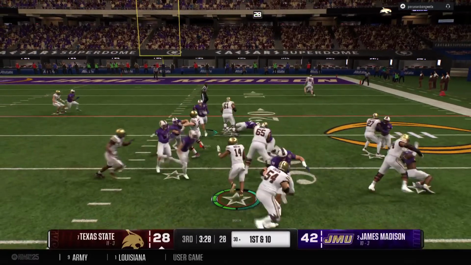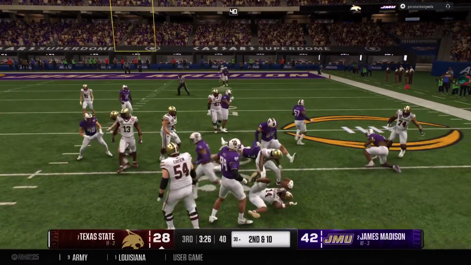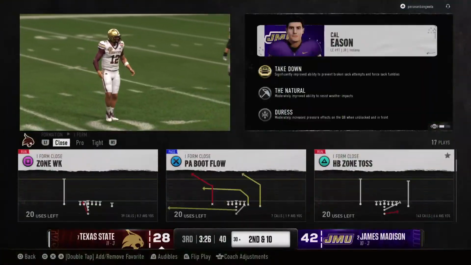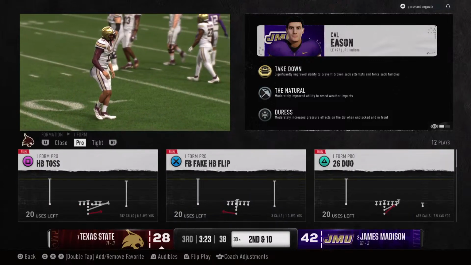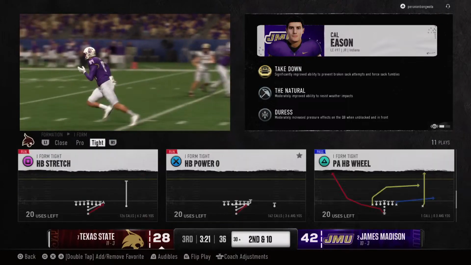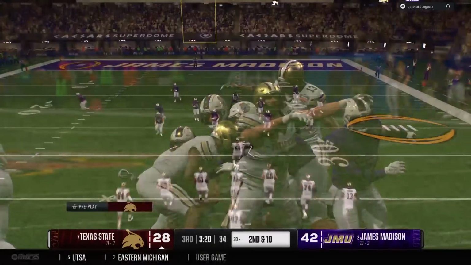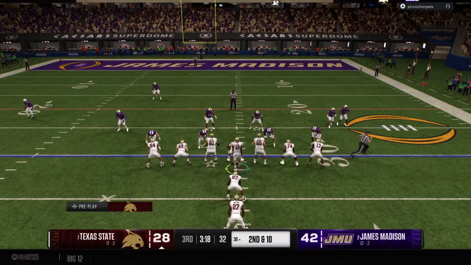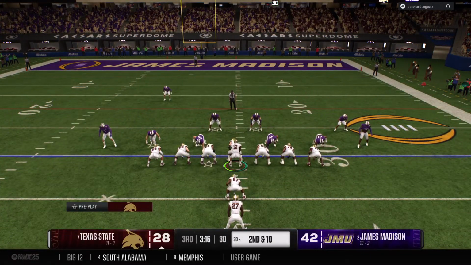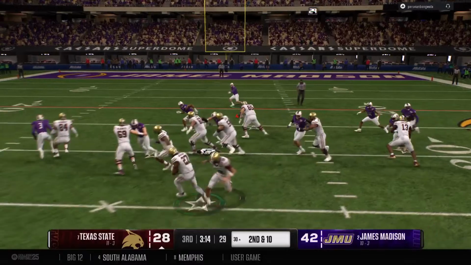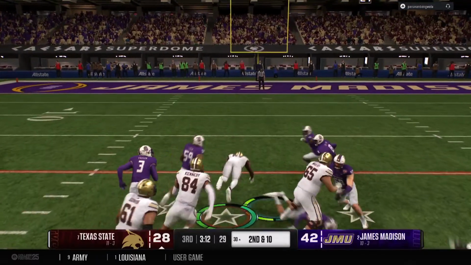They'll test the right side here. And he will be stuffed for no gain. What's the play call here on second down for this offense? Takes the handoff and he'll head left.